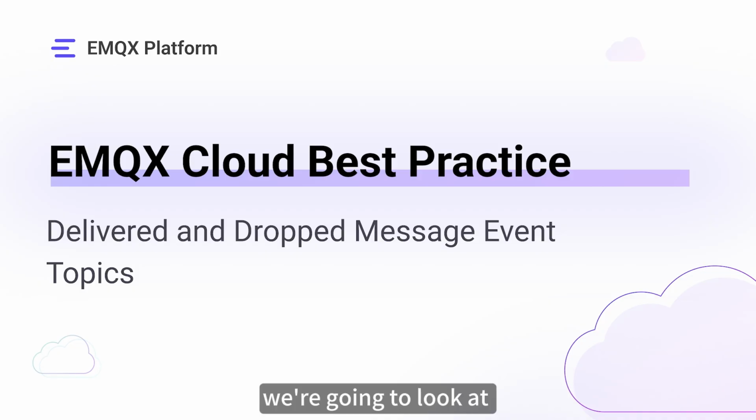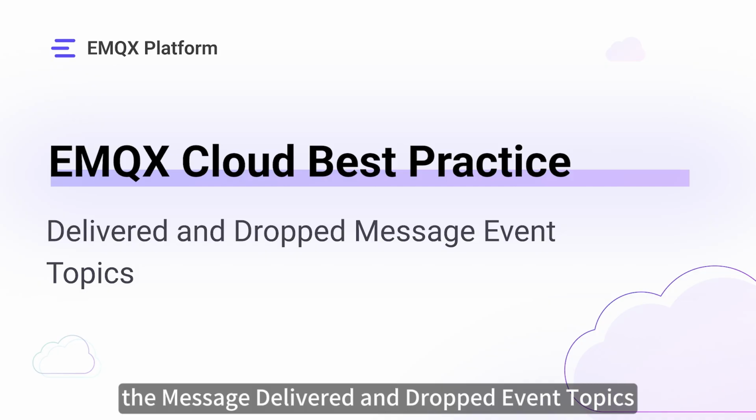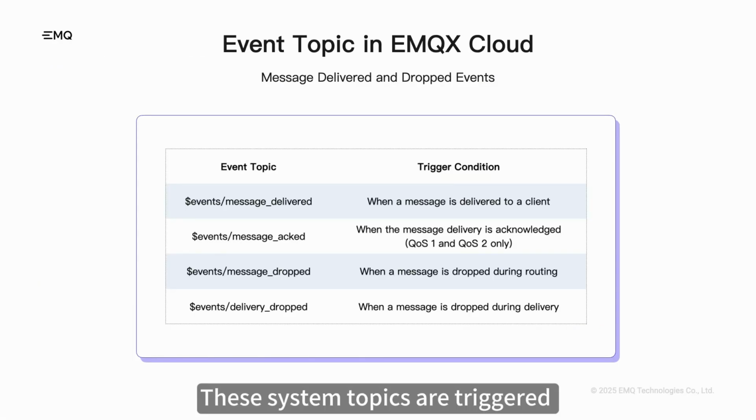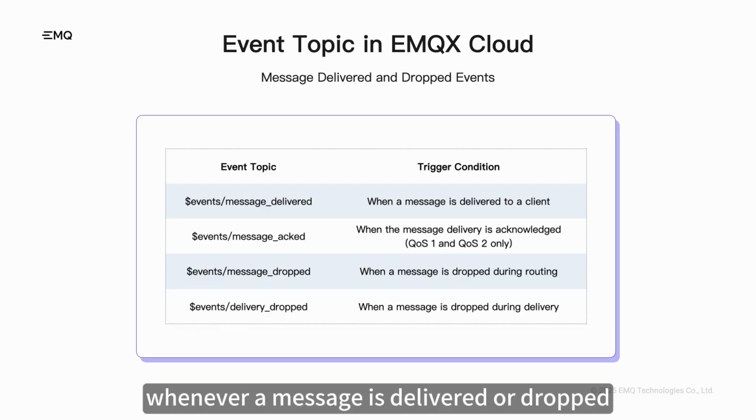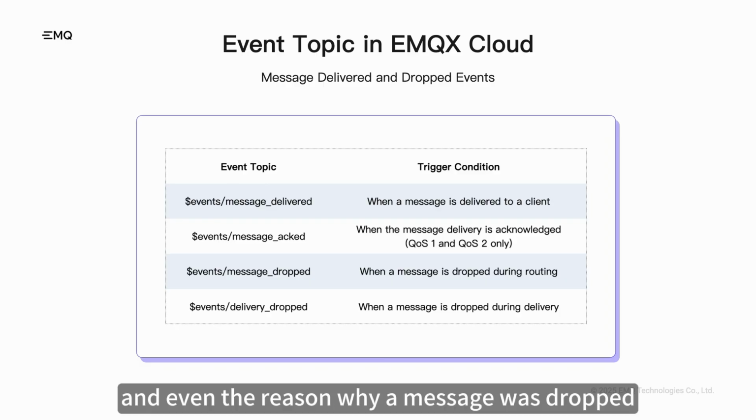Today, we're going to look at the message delivered and dropped event topics. These system topics are triggered whenever a message is delivered or dropped, providing details such as the publishing client, the topic, and even the reason why a message was dropped.